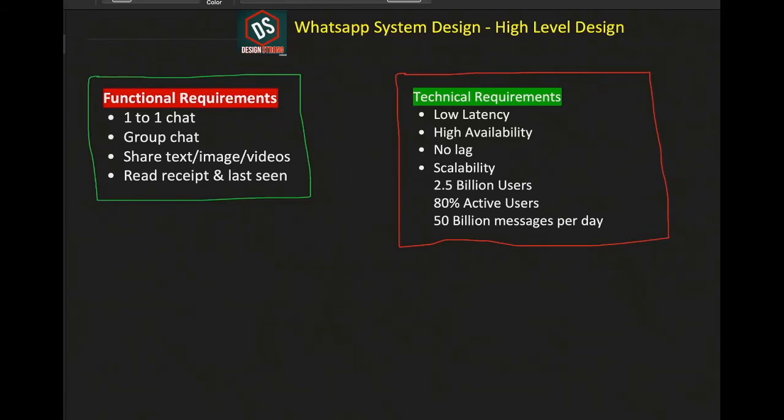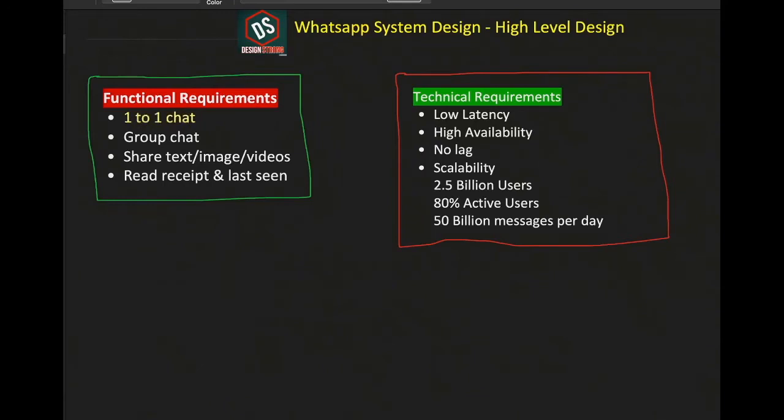While doing a high-level design interview, it is very important to understand what the ask is, because generally high-level design interviews are open-ended. So we'll start generally by discussing the functional requirements with the interviewer, and confirm what functional requirements we need to keep in mind while designing this system. In case of WhatsApp system design, the following are the functional requirements we are considering.